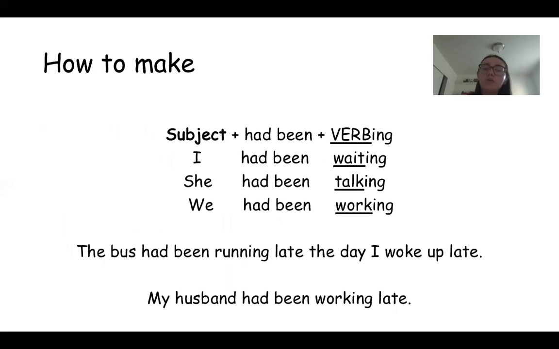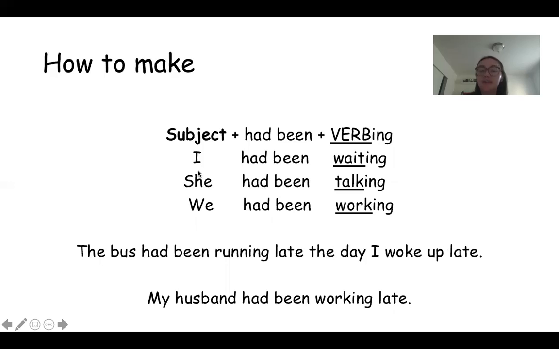So how do I make this? How do you make this in English? You need a subject, right? You can use I, she, we, they, any of those. But you can also use like my dad or my friend or the desk or whatever. The subject is just a person, a place, or a thing.